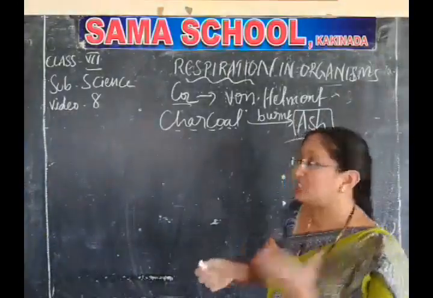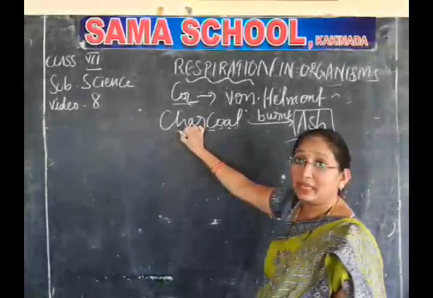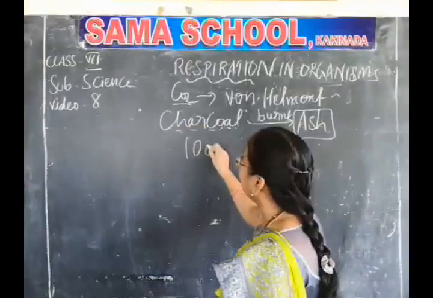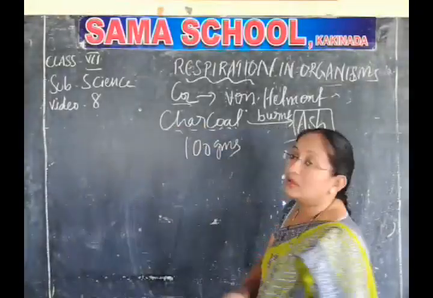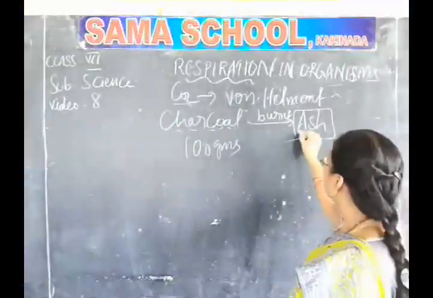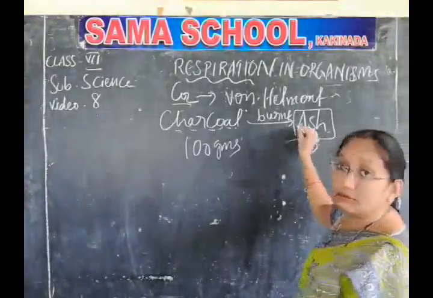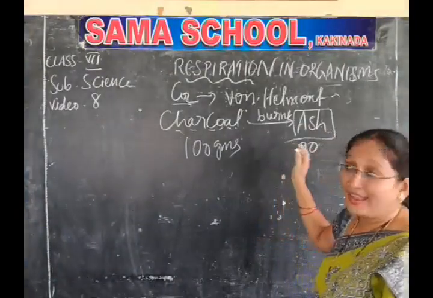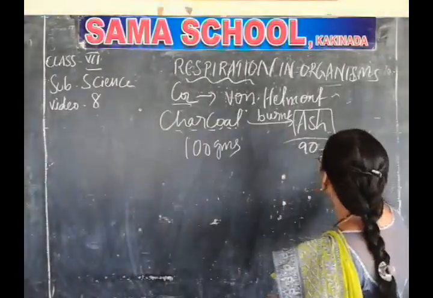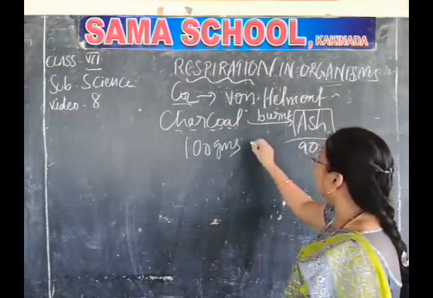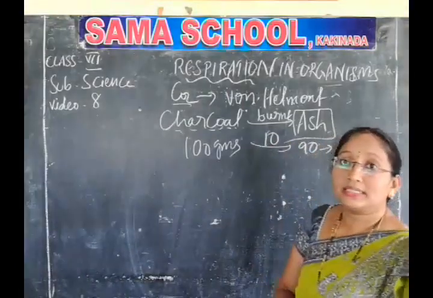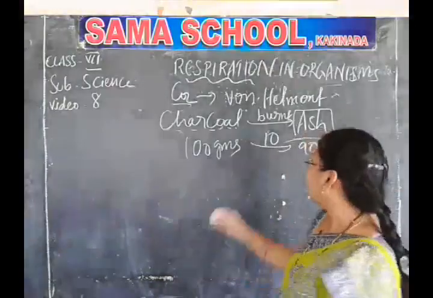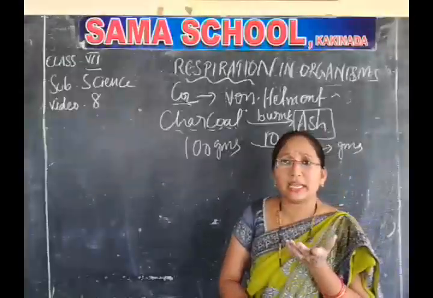When he measured this charcoal, for example 100 grams of charcoal, after burning, the ash will be some 90 grams. What is the difference here? 10 grams, isn't it?